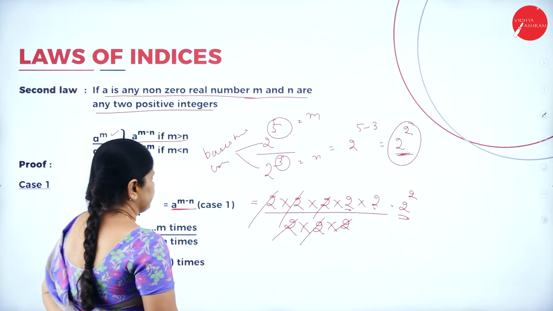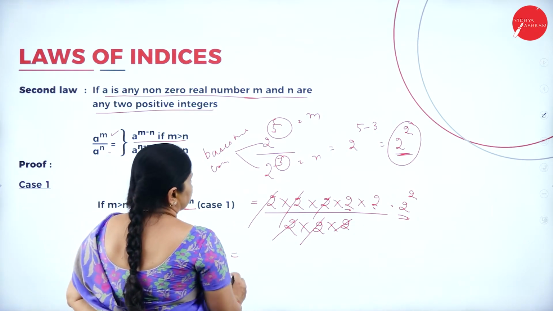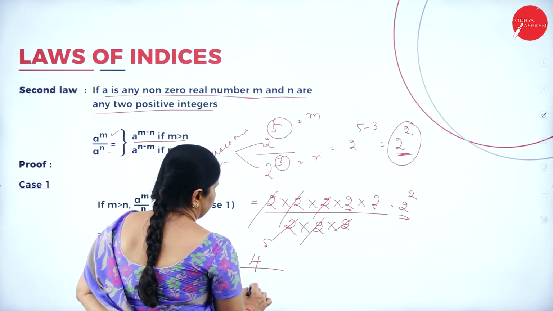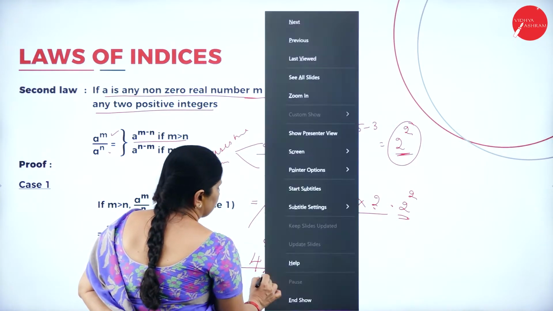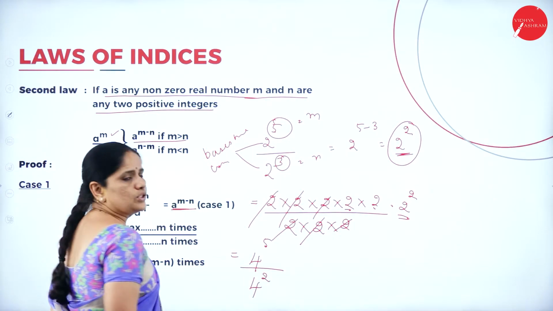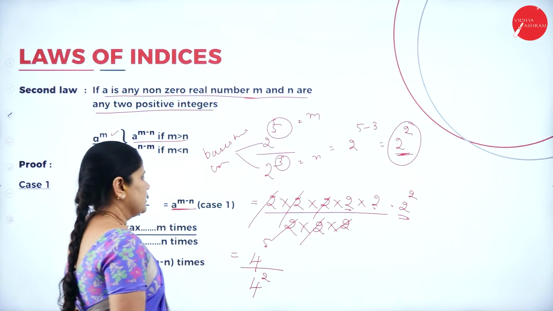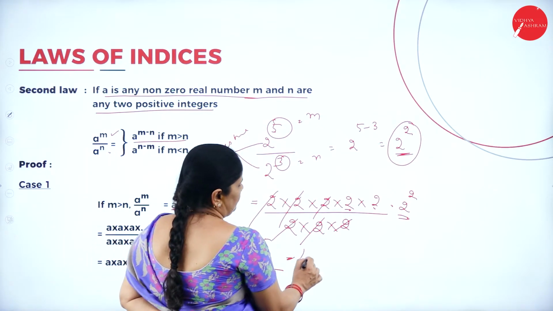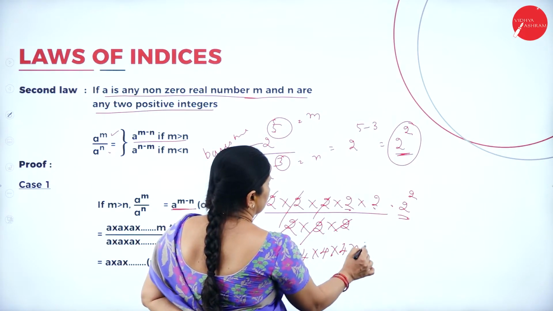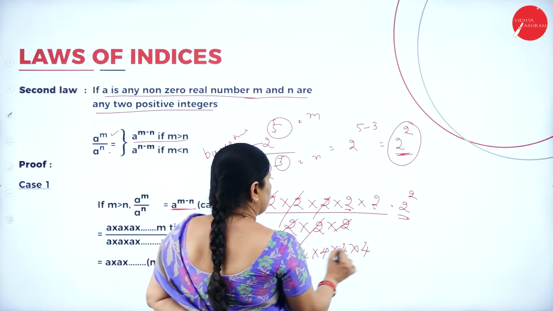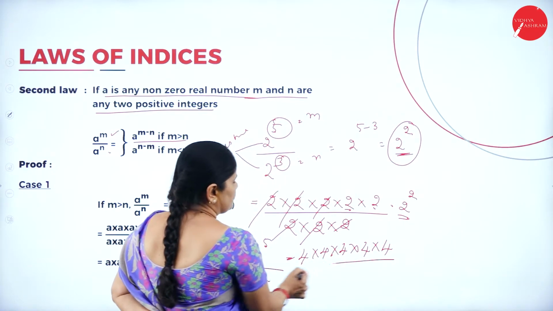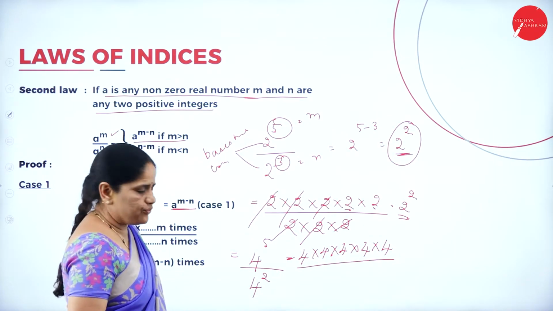For example, one more example. I'll write 4 to the power of 5 divided by 4 to the power 2. Now what will I write? 4 to the power of 5 means 4 into 4 into 4 into 4 into 4. So 1, 2, 3, 4, 5. So 5 times I have multiplied 4.